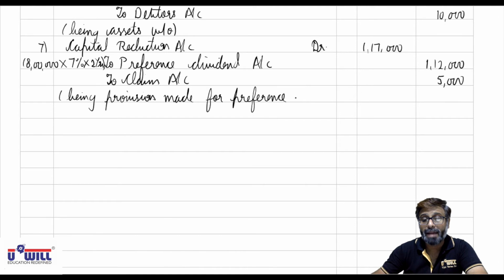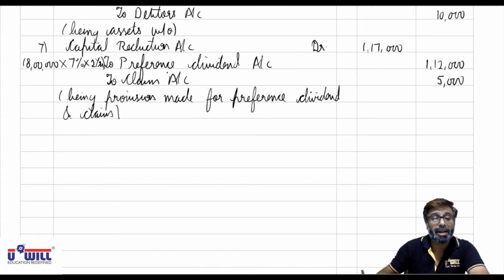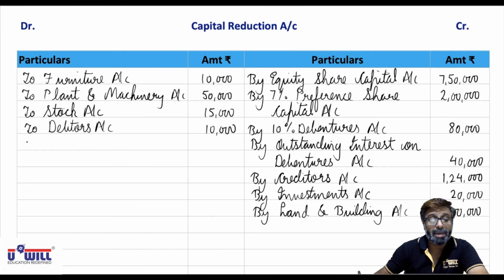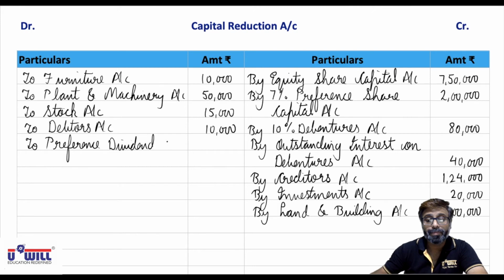Or you can say being liability created for preference dividend and claim. Now capital reduction account debit. So in the capital reduction account we will write on the debit side both the opposite accounts. To preference dividend account 1,12,000 and to claim account 5,000.